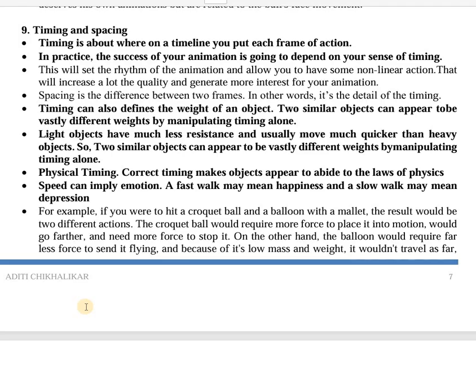you will show fewer frames. You want to show a very slow transition, you will show more frames, because slowly the object is changing. So if the weight of the object is light, there will be less resistance. If the weight of the object is more, there will be more resistance.